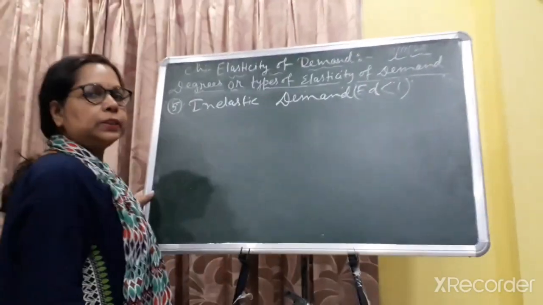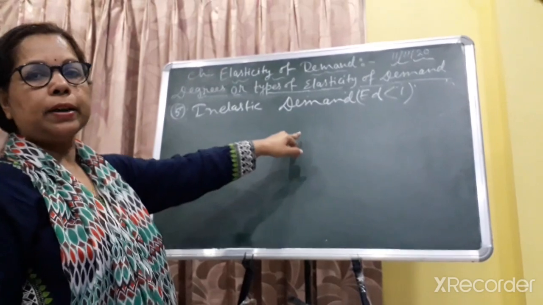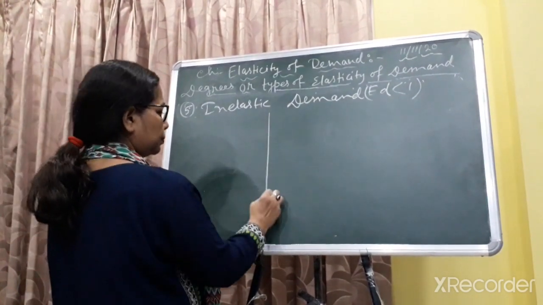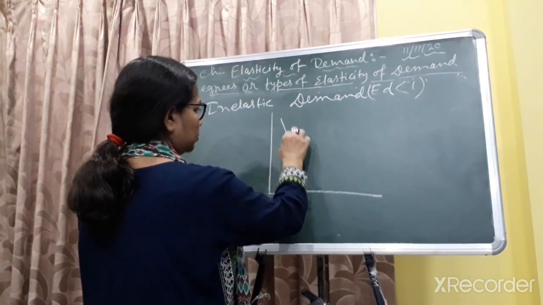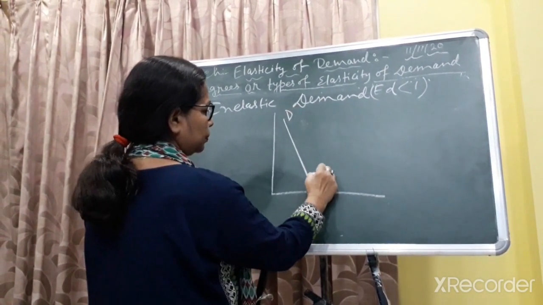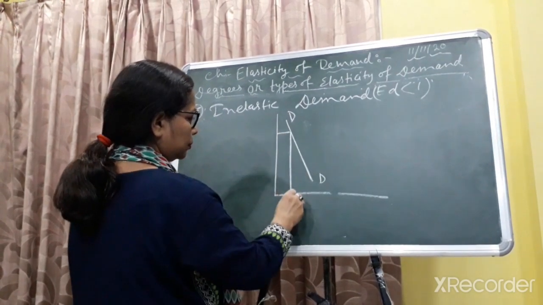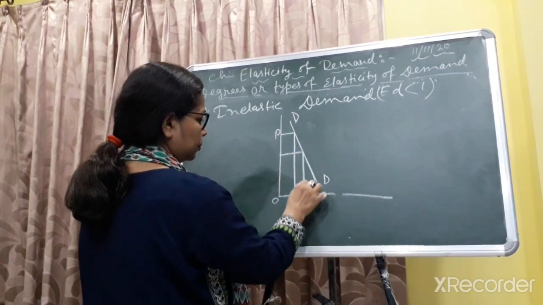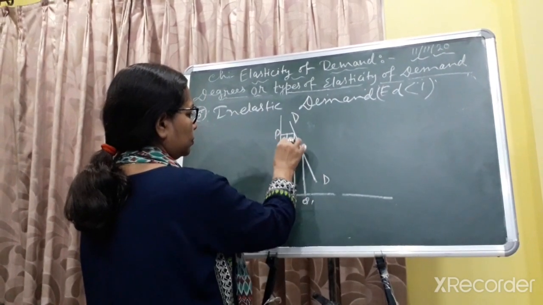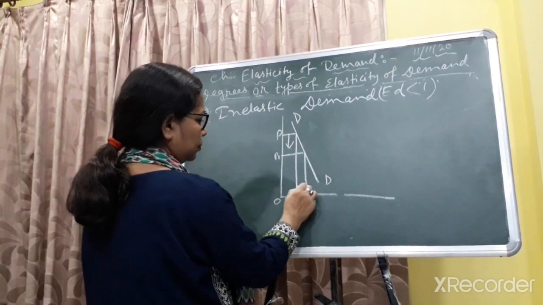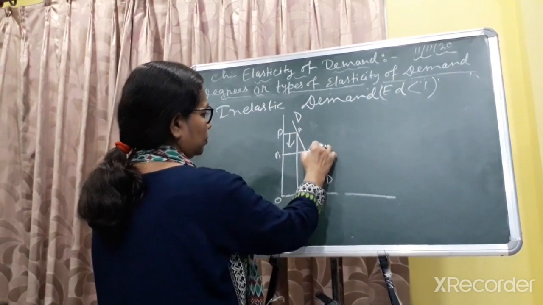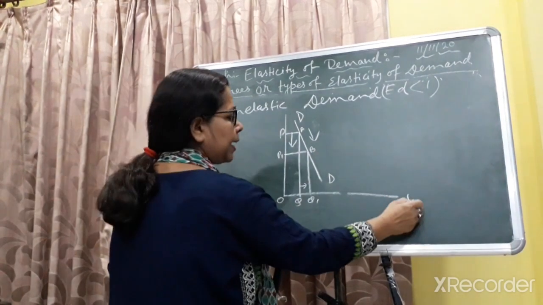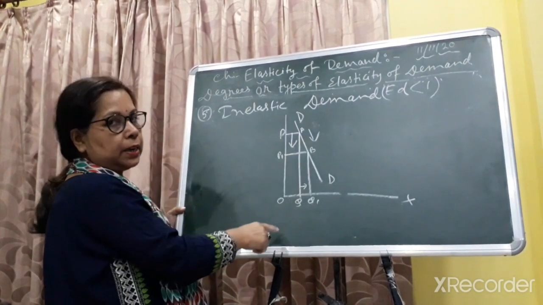Now next, number 5, inelastic demand, the value is ED less than 1. So the diagram is, the demand line is DD, and it is a steeper type of demand line.